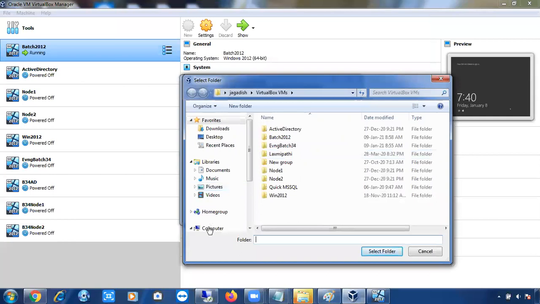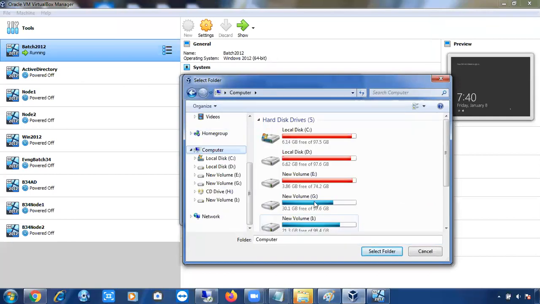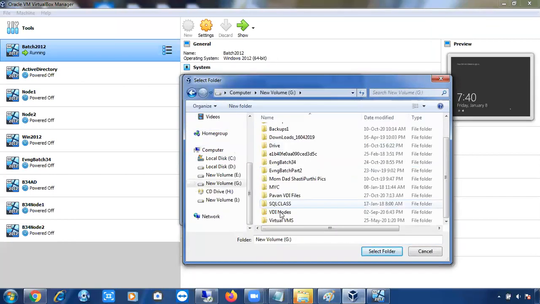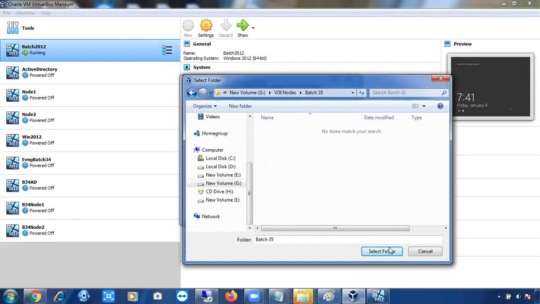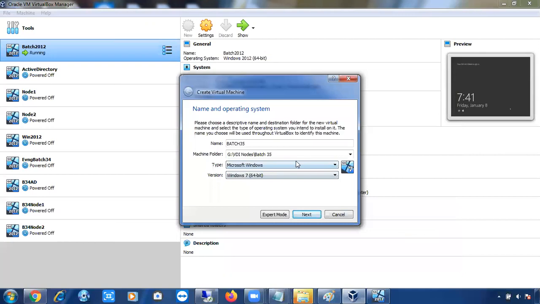I'll go to the G drive. Here is the G drive. I have one folder called VDI folder. Here I'll create one more folder, batch 35. To this folder, I'm going to create this virtual machine.